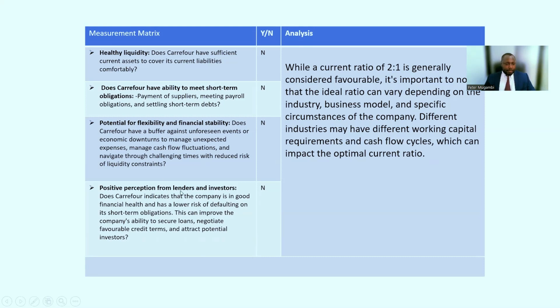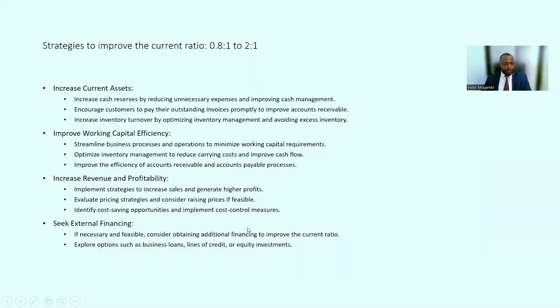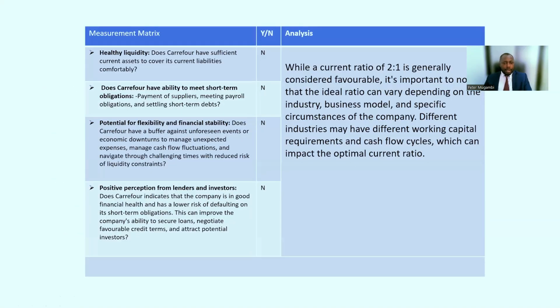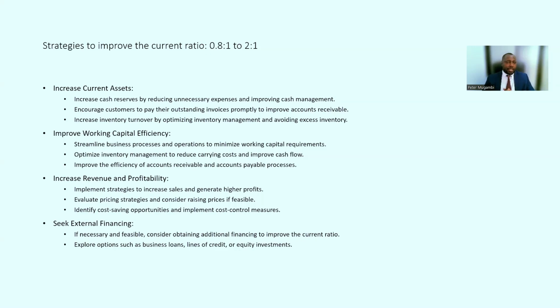What about on the other aspect? Investors and lenders. If Carrefour comes to you and asks you for some money, would you be willing to lend it? Does the ratio predict a strong financial position? So again, at 0.8, you do not want to lend this company because there will be some problems in the repayment. It cannot negotiate for favorable credit terms. So we'll move on to learning much about how to extract information for decision making from a financial statement.